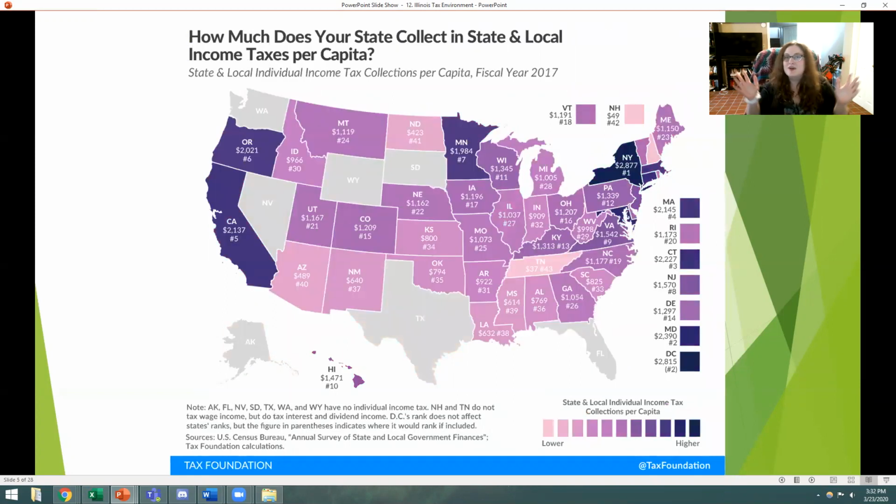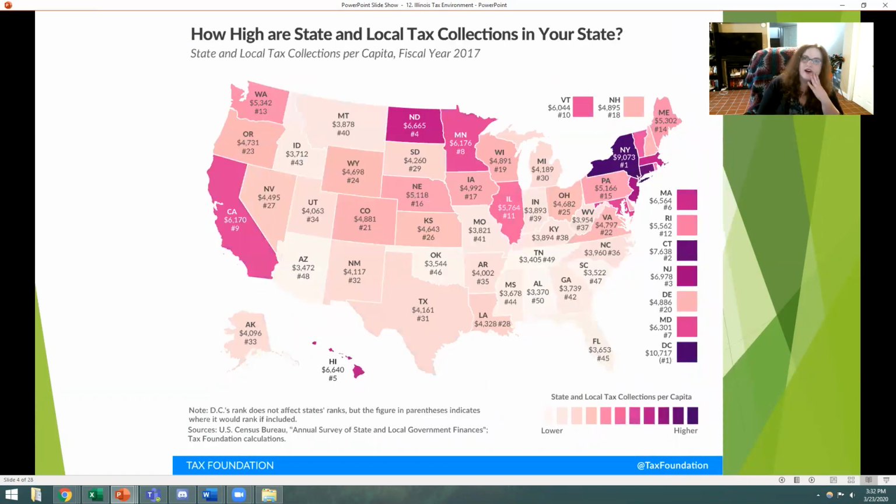That's insanity, right? And then we also have to think about how much our state collects in income taxes per capita. So how much is that income tax base for each individual in the state? And that's a little over $1,000. So that's more of an average for the area. That seems to make more sense. But then we go back and look at how high the state and local tax collections are in our state, and we just say, wow, that is really high.